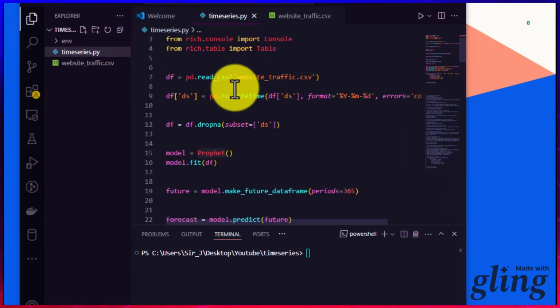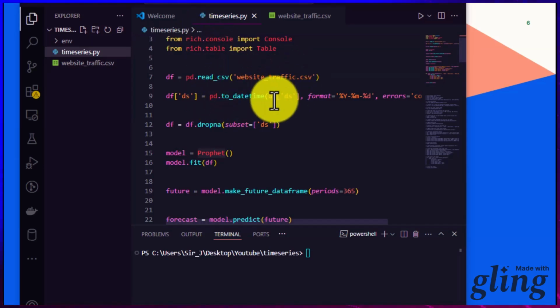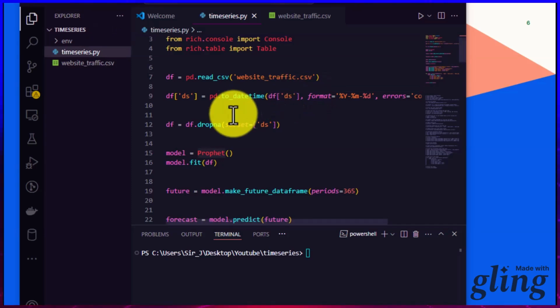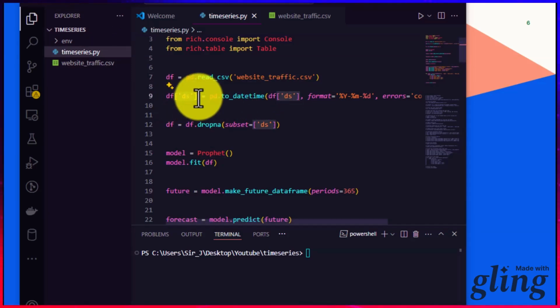Here we are loading the file, then here we are converting the file format. So conversion is taking place here, from a CSV file to a data frame that can be read by Pandas. But one key thing you must know here is the DS column is used for date time and to handle invalid